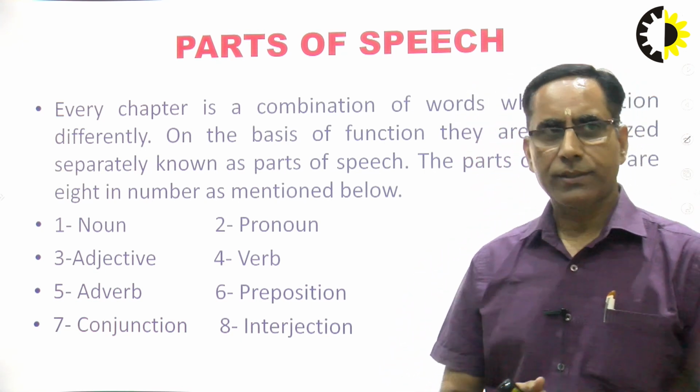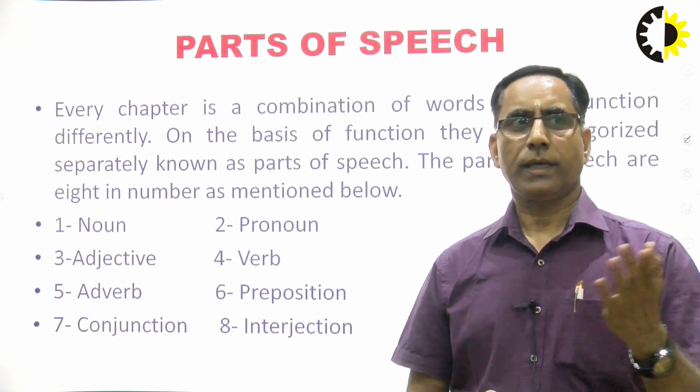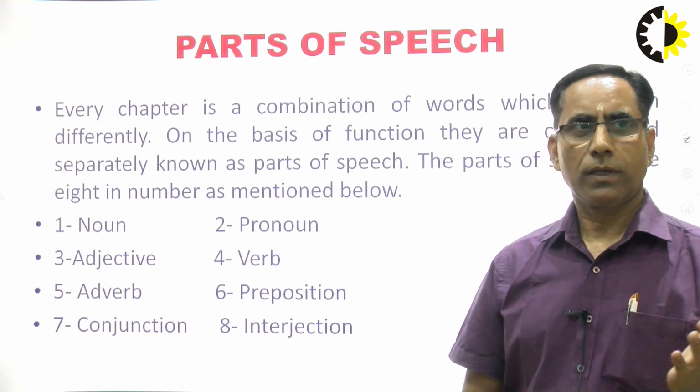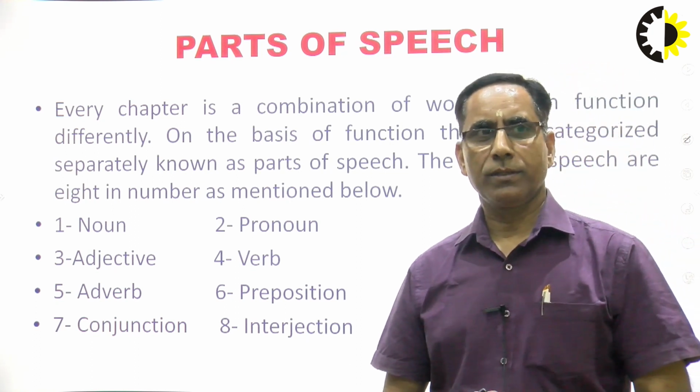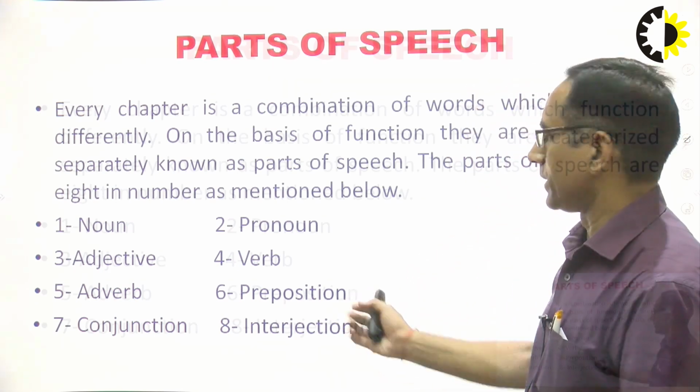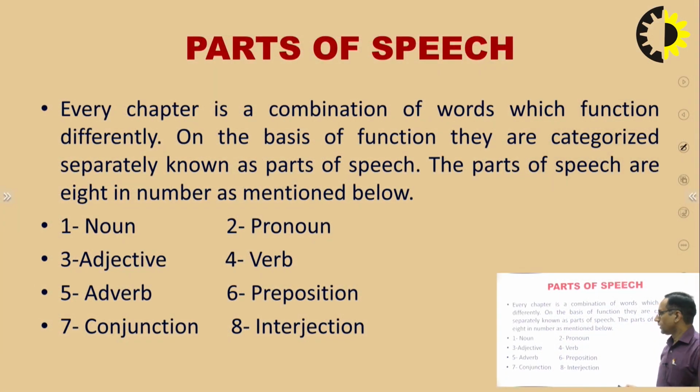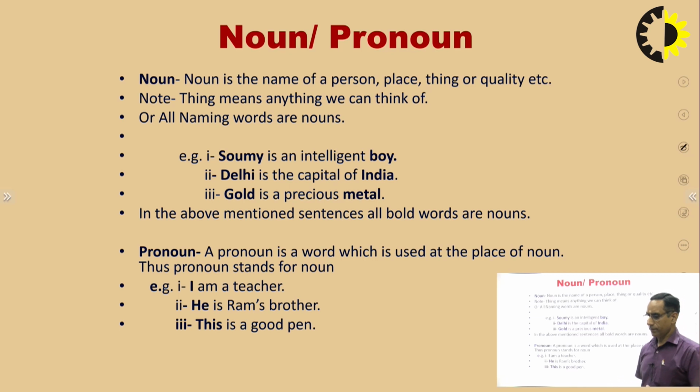They are: noun, pronoun, adjective, adverb, verb, preposition, conjunction and interjection. Although all the students have already studied them in the very beginning classes, today we will try to make them understand easily, in a simple way and practically.